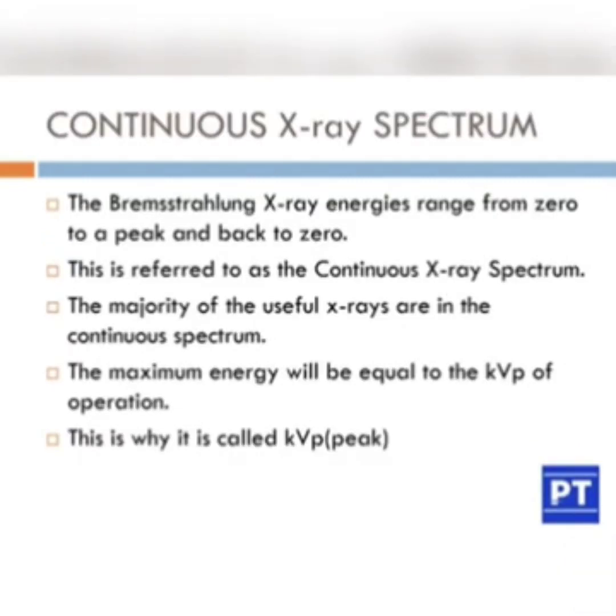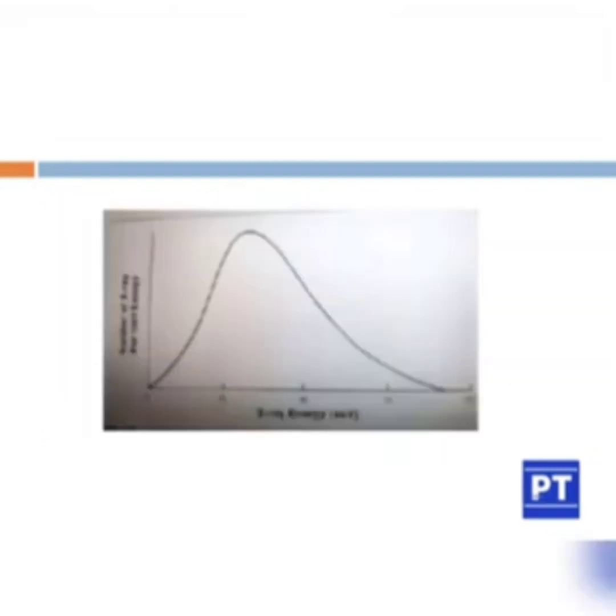Again, we will discuss the continuous X-ray spectrum. The Bremsstrahlung X-ray energies range from 0 to the peak and back to 0, and this is referred to as a continuous X-ray spectrum. The majority of the useful X-rays are in the continuous spectrum. The maximum energy will be equal to the kVp of the operation, and this is why it is called kVp. kVp means kilovolt peak. In this diagram you can see a continuous spectrum, since it increases, reaches a peak, then comes back to 0.